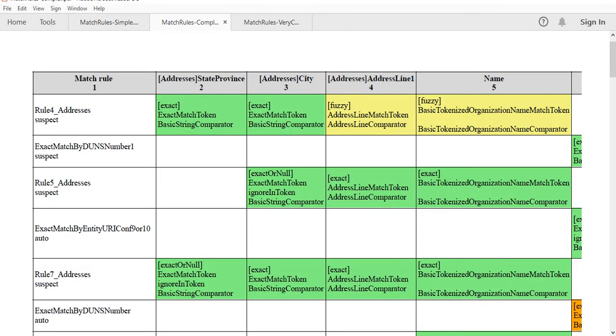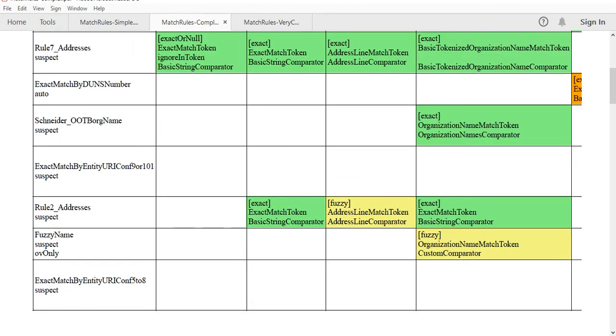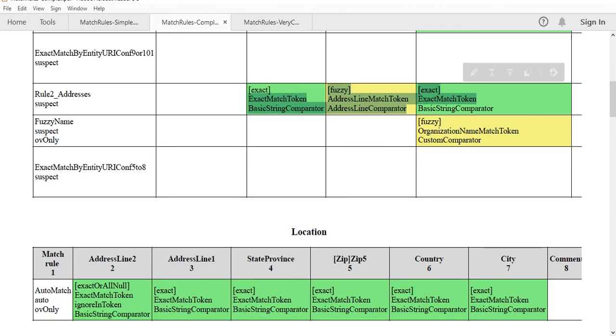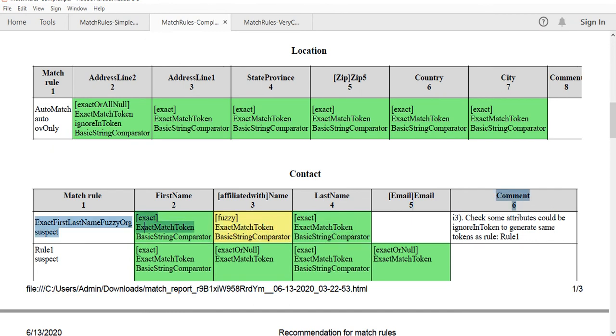Now come to complex. When we say complex, more attributes are participating, more than one or two attributes participate in the rule, and multiple exact and fuzzy combinations. I already shared this part in one of the sections. See, these are the complexities, more complexity is coming. Fuzzy and exact combination, location, I also informed. See, this part also brings more complexity.